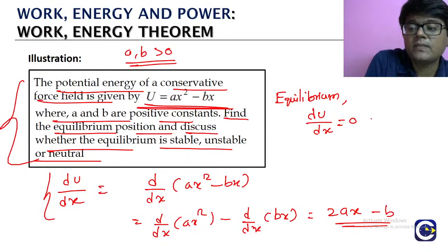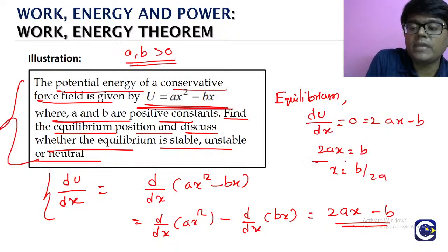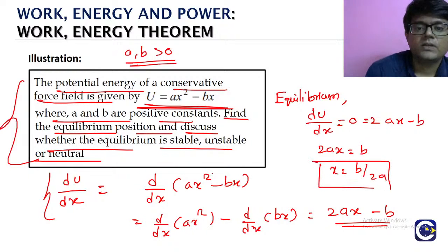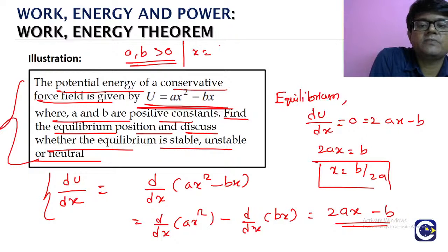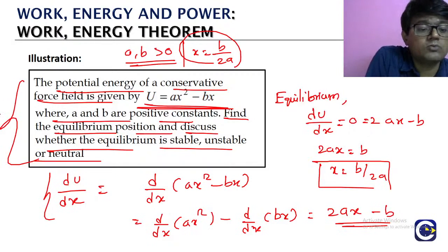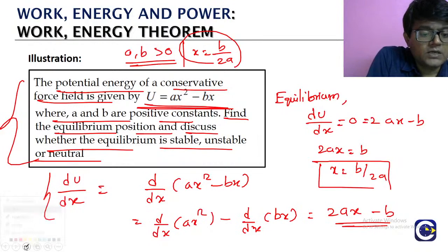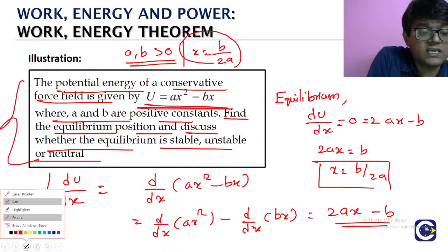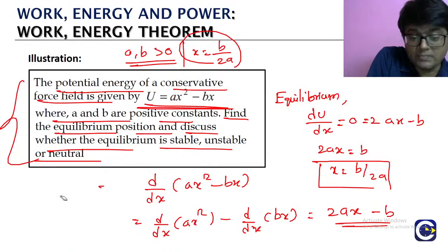So 2ax minus b should be 0, so 2ax will be equal to b, and x will be b by 2a. That is the position where we will have dU by dx equal to 0, the equilibrium.